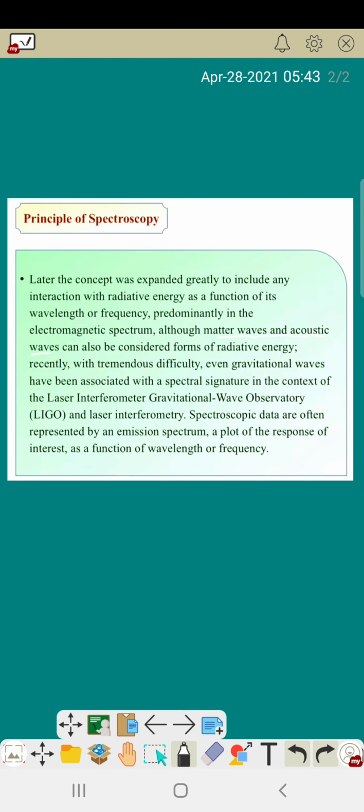So later the concept was expanded greatly to include any interaction with radiative energy as a function of its wavelength or frequency, predominantly in the electromagnetic spectrum. Although matter waves and acoustic waves, meaning sound waves, heat waves, this type of waves, can also be considered forms of radiative energy. Recently, even gravitational waves have been associated with a spectral signature in the context of laser interferometry.